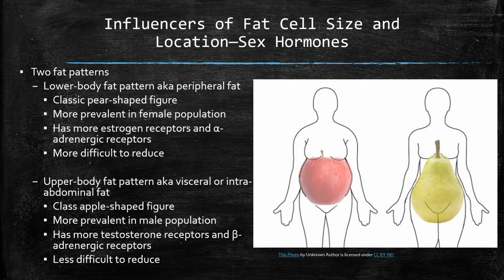Subcutaneous fat cells have more alpha receptors that promote fat storage and make breaking these fat deposits down difficult. Central fat cells tend to have more beta receptors that stimulate lipolysis or fat breakdown, making these fat deposits more inclined to shrink with proper diet and exercise.